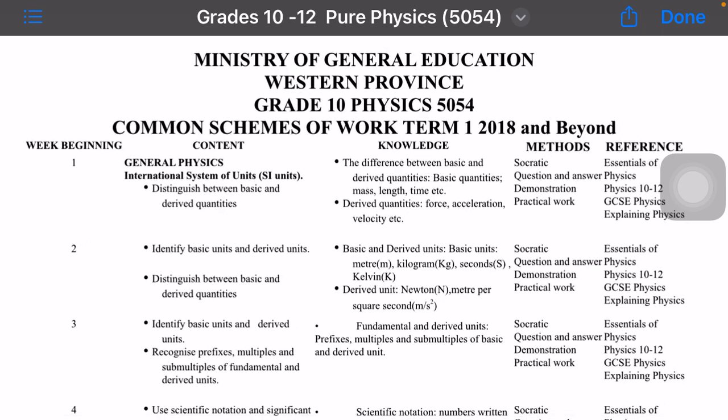That is week 1. We're going to look at general physics. Mainly we're going to talk about the international system of units, and distinguish between basic and derived quantities.